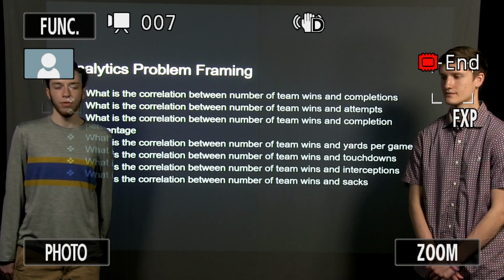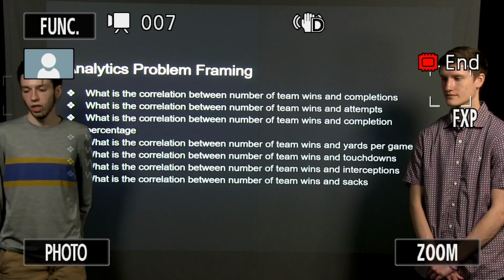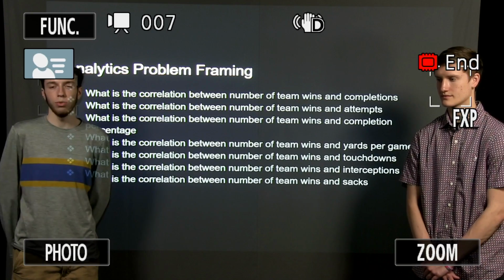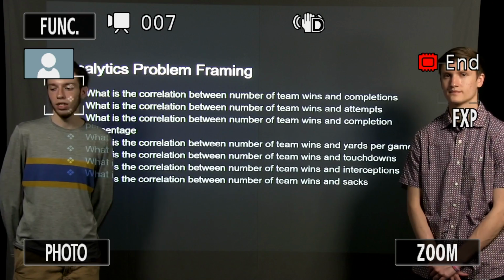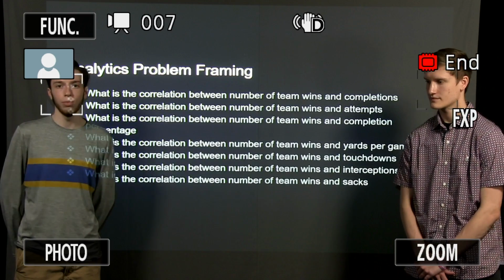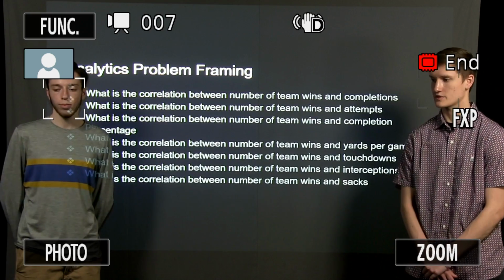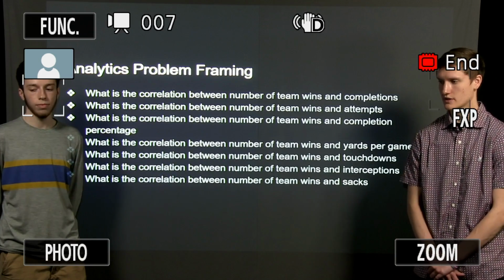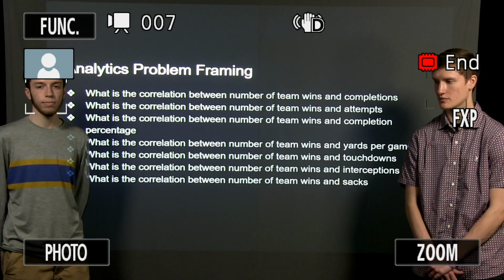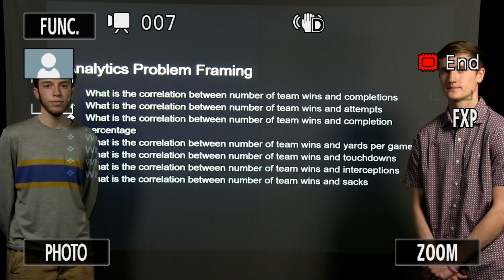Next, we wanted to test some of our variables in order to find out what is the correlation between them, such as what's the correlation between number of team wins and completions, the correlation between team wins and attempts, and between number of team wins and completion percentage. Some of the other variables that we wanted to find the correlation between are the number of team wins and yards per game, number of team wins and touchdowns, number of team wins and interceptions, and number of team wins and sacks.